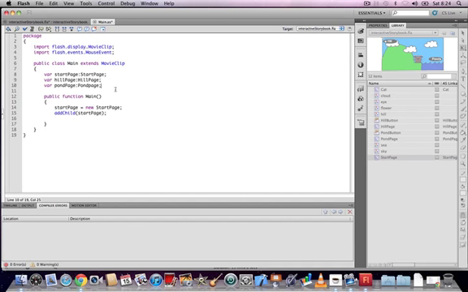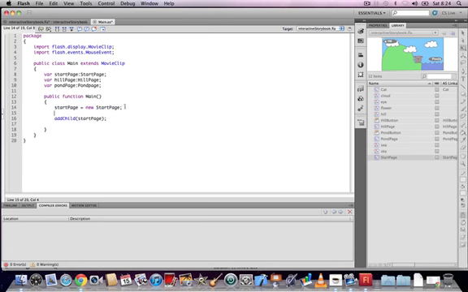Next, we create instances of the hill page and pond page symbols. So we can copy the hill page symbol into the hill page variable so that it's ready to use. And to do this, we just copy the same procedure we did for start page. We type